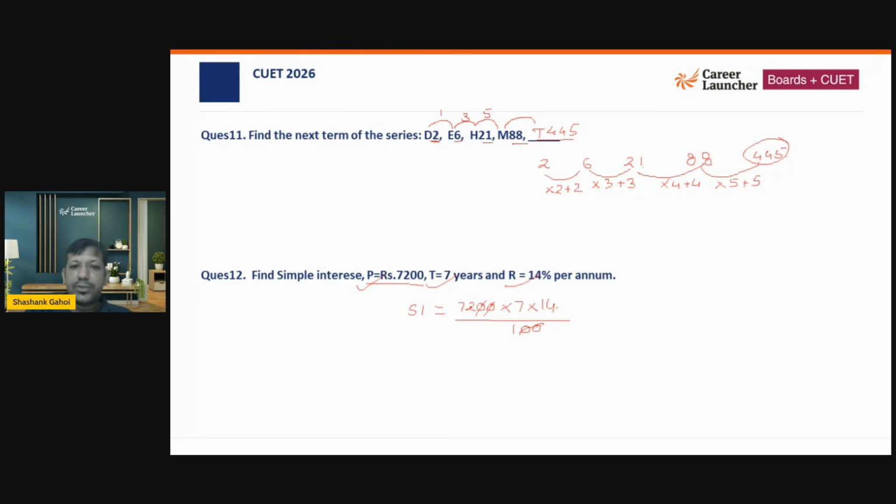So 14 sevens are 98, plus 2, 1008. Okay, this is what we are getting. And into 7. Now 7 8s are 56. So 7056 should be our answer, and that is what the question is talking about.